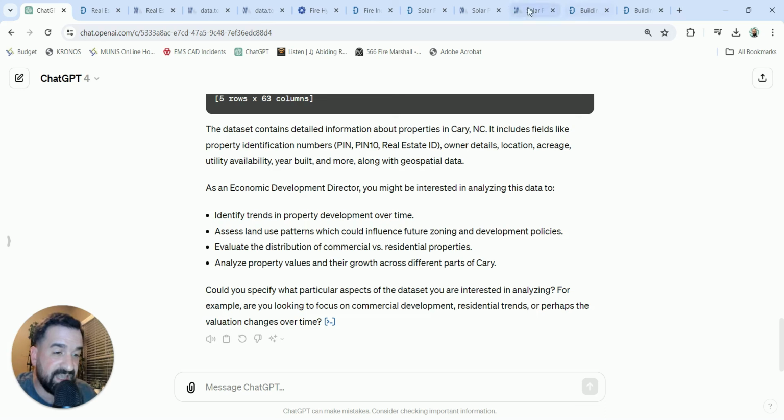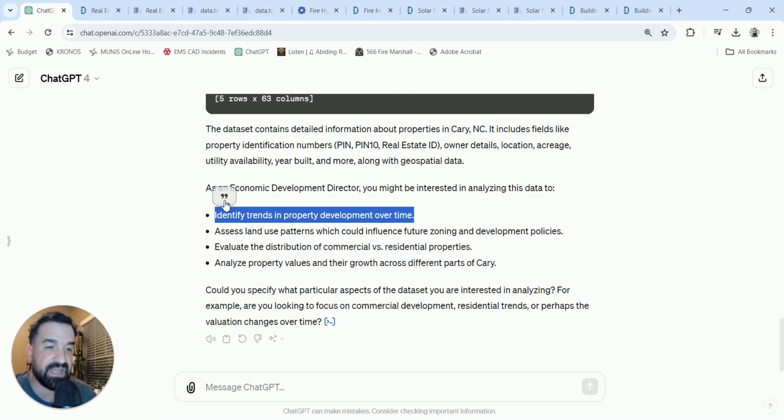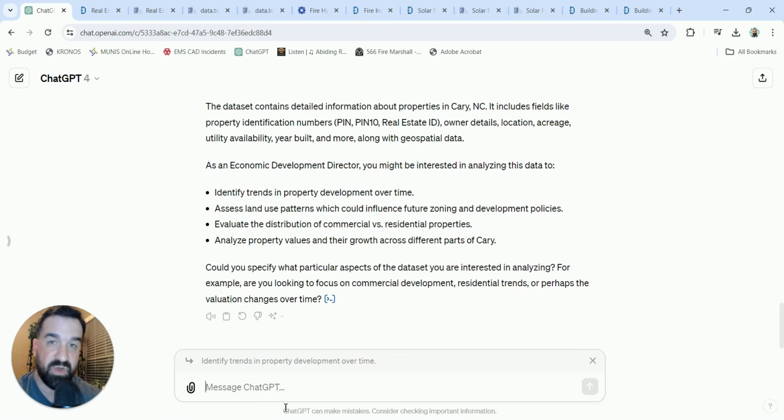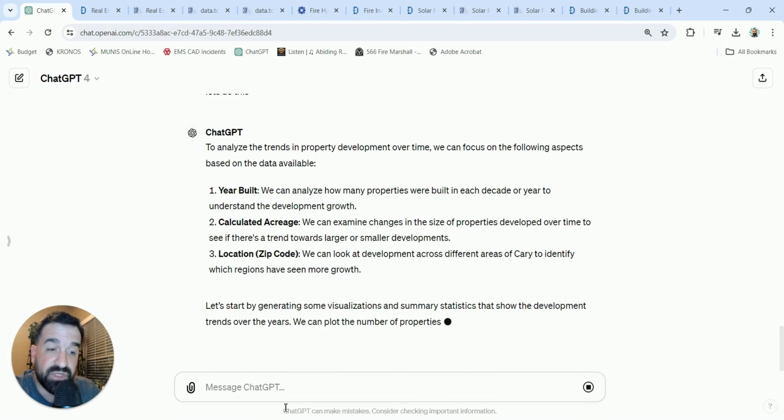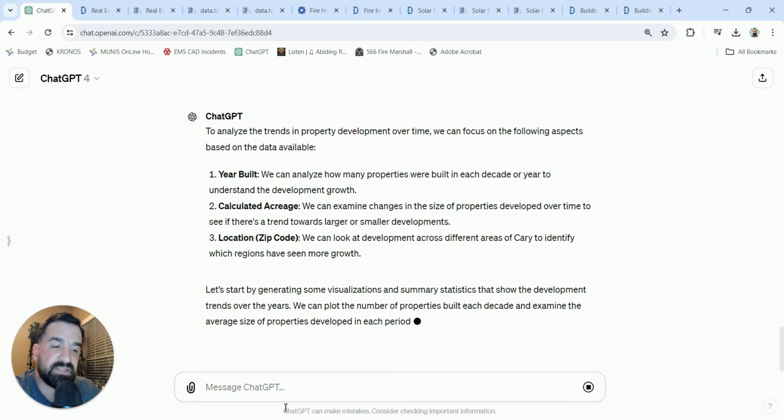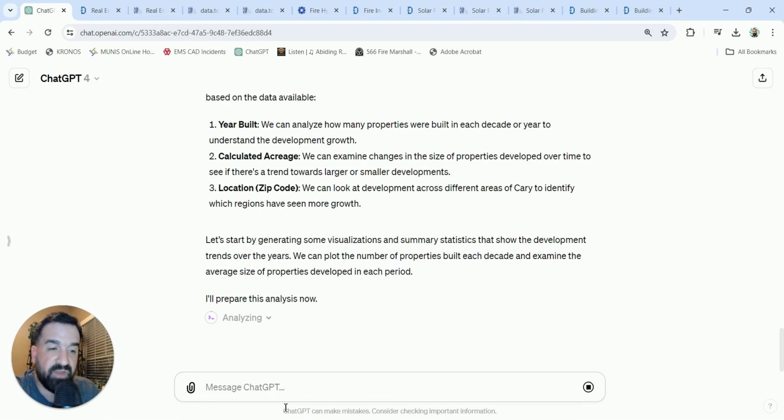Let's try one here. Let's try identifying trends in property development over time. I'm going to focus on the year built, the calculated average, and the location zip code, so we can find some stuff there. It's going to prepare the analysis now.